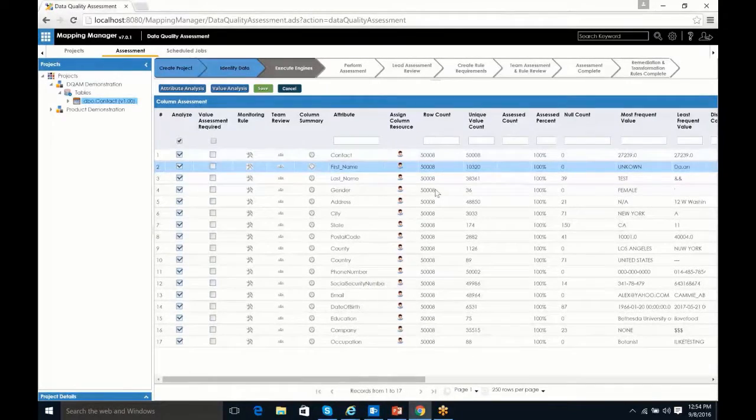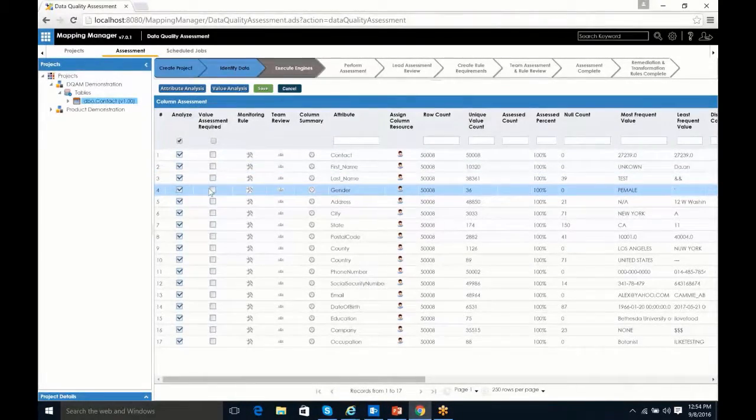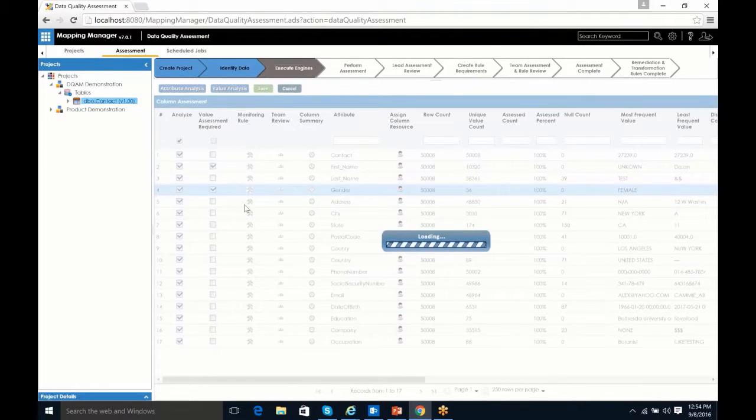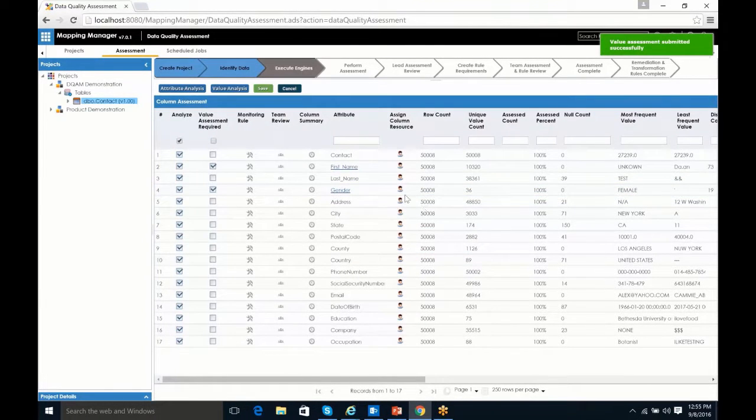So again, once we've decided on the columns that we're going to perform assessments against, we'll select those 2 columns. And we run our second engine, which is the value analysis engine, and we click on the value analysis button to execute that engine. While it's running, I'll tell you that this is going to now create metadata at the value level, and it does it directly from the data itself. So the new metadata we're going to see has come right from the value itself.